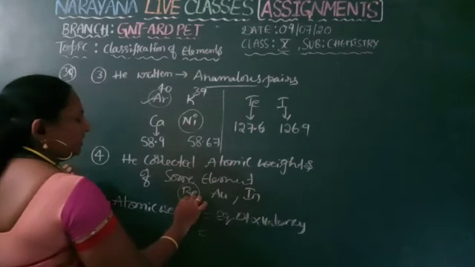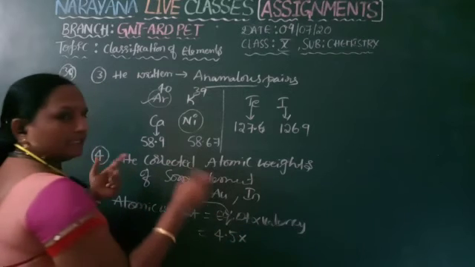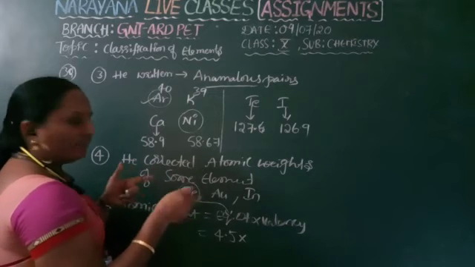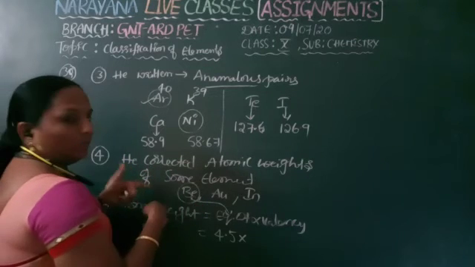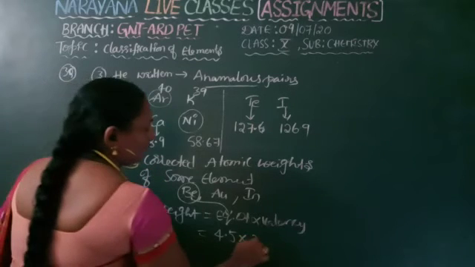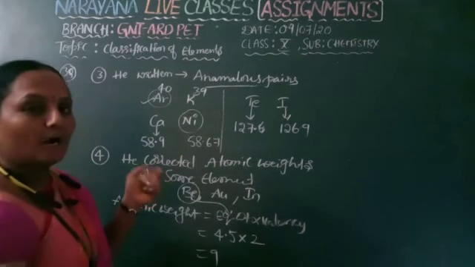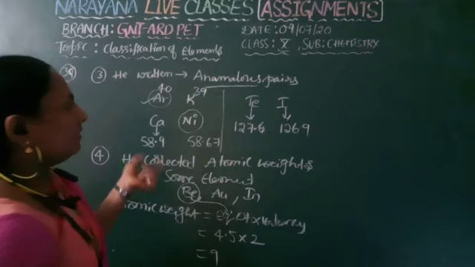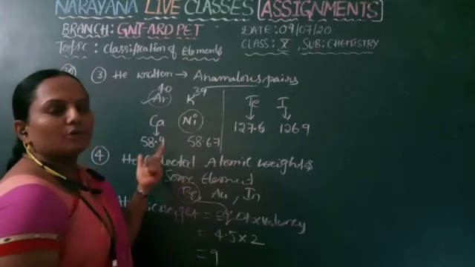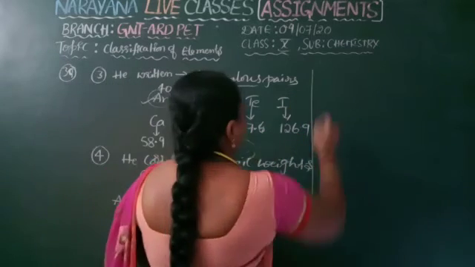The equivalent weight of beryllium is assumed to be 4.5, and before his correction its valency was assumed as 3. After arranging the elements into the table according to Mendeleev, its valency is corrected to 2. So it is assumed as 9; before this it was assumed as 13.5. Even though it is a 2 marks question, these are the important explanations related to Mendeleev's periodic table. Next, limitations of Mendeleev's periodic table.